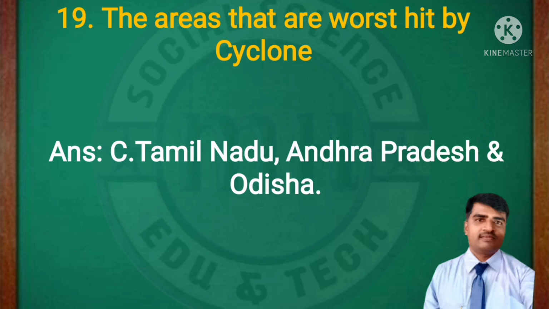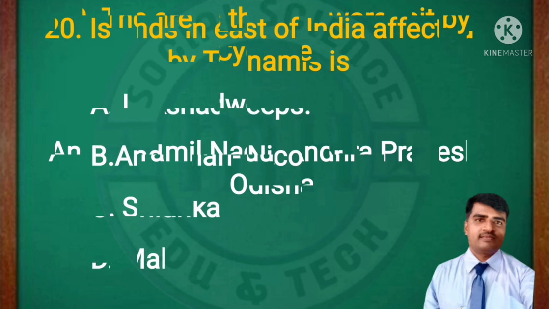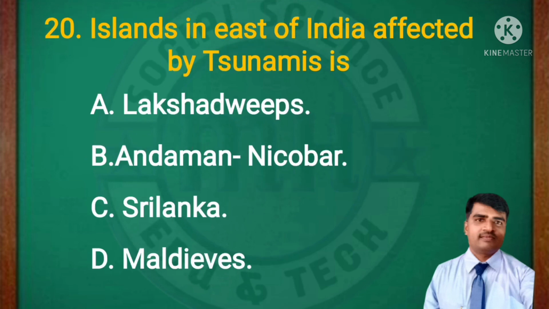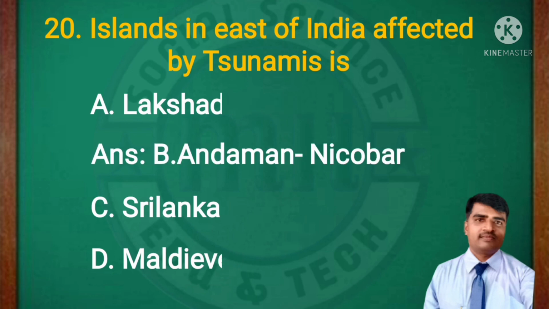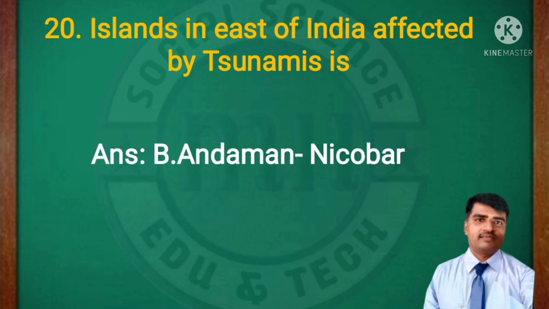And the 20th MCQ question. The island in the east of India affected by the tsunami is: Lakshadweep, Andaman Nicobar, Sri Lanka, Maldives. Which one is the right answer? The Andaman Nicobar Islands in the east of India were affected by the tsunami.